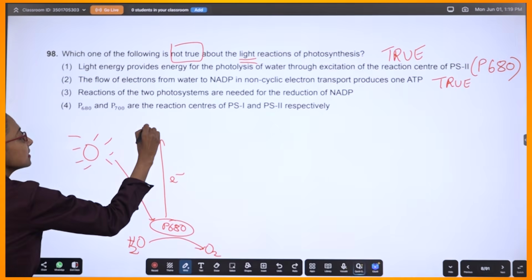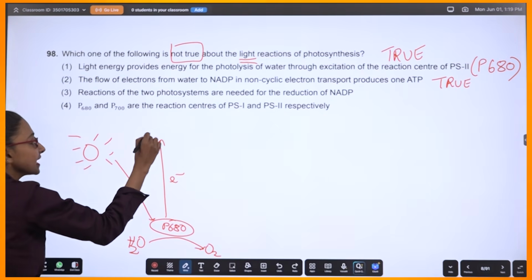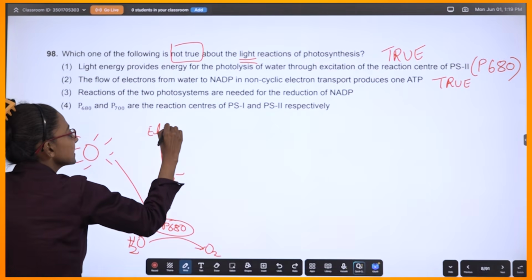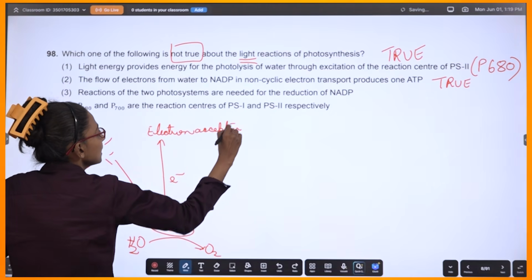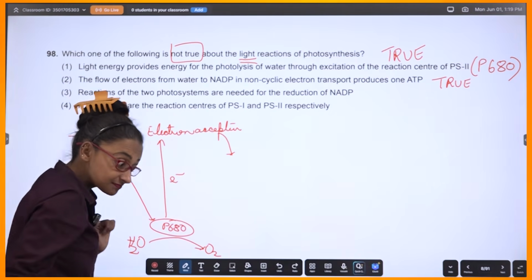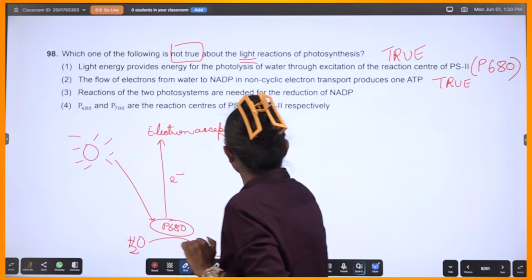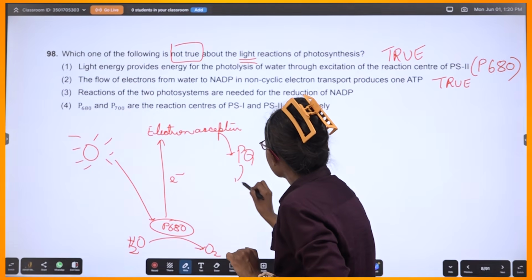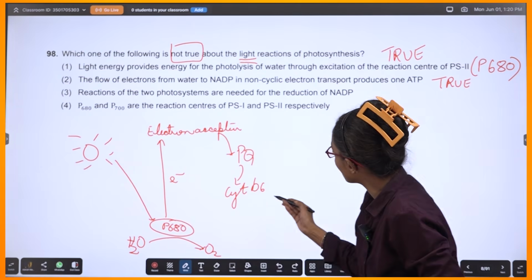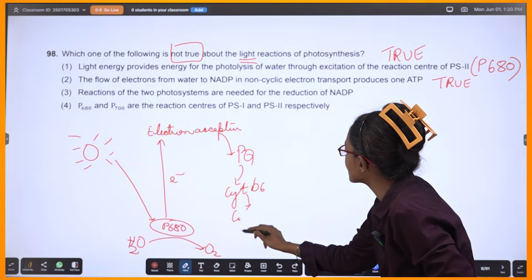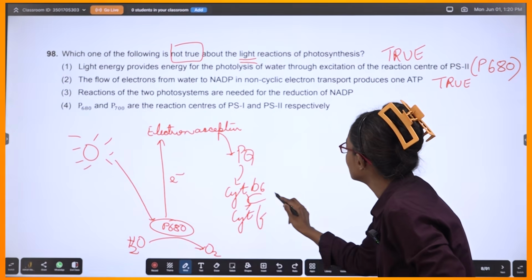Electron jumps to the first electron acceptor, then plastoquinone, then cytochrome B6F, or cytochrome B6 and cytochrome F, where you get ATP.